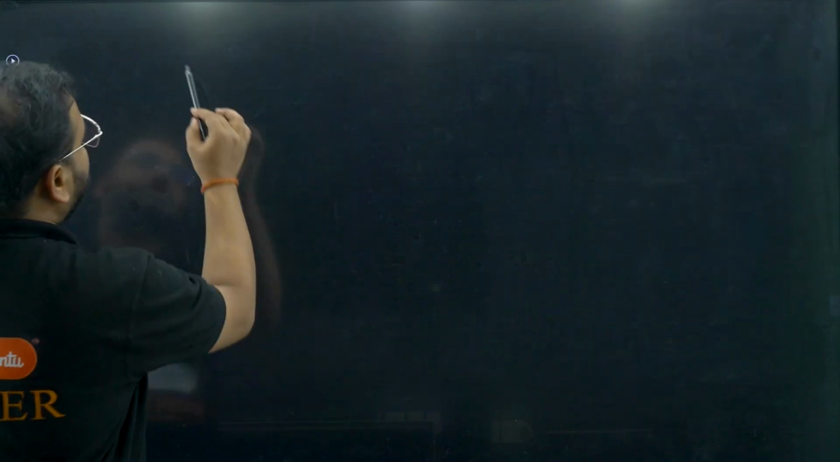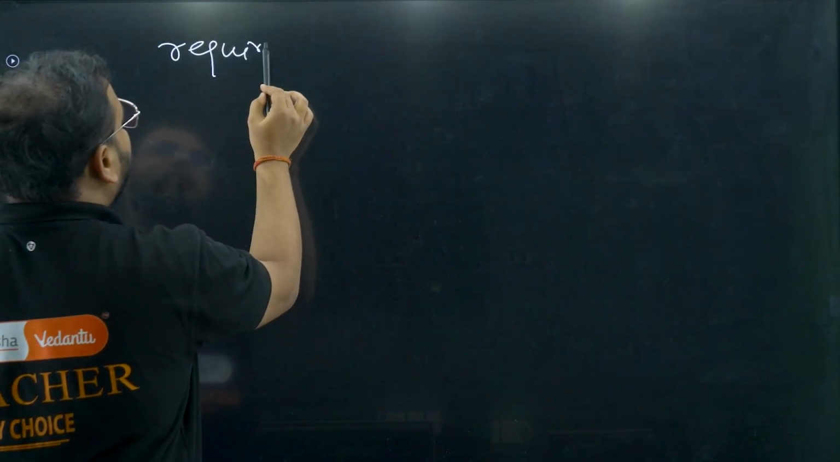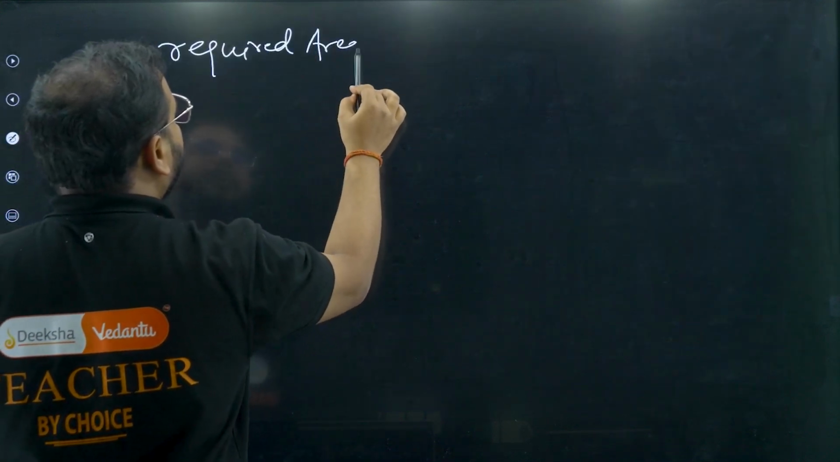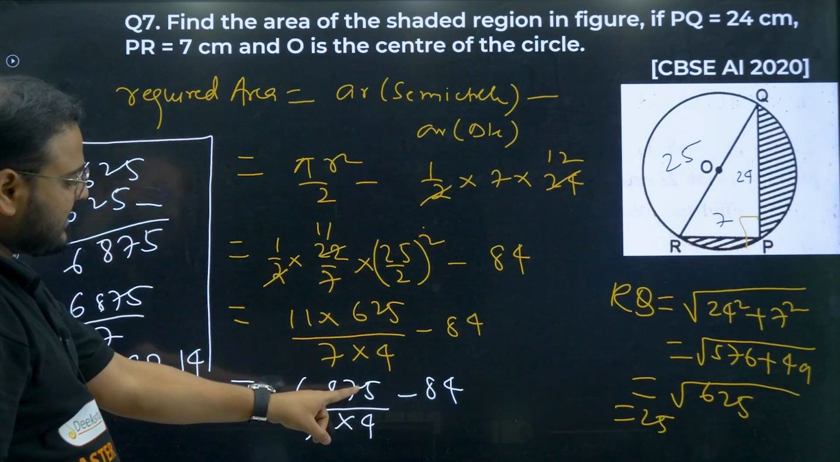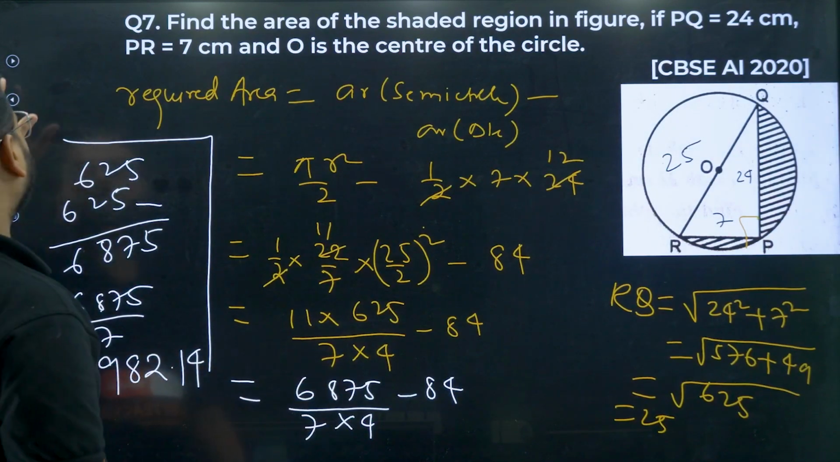So I can write what? Please check here. My required area, 6875 by 7. How much is it? 982.14.